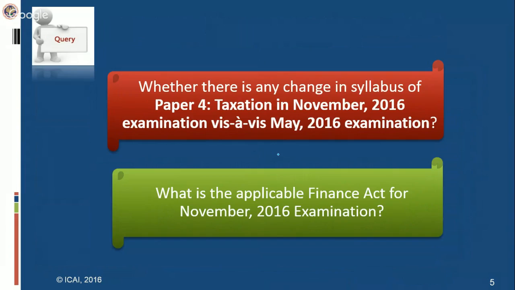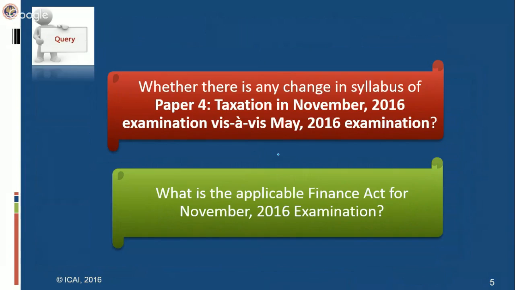Why does this happen? Because the Finance Act of a particular year gets applicable in the next year's 2 attempts. For example, Finance Act 2015 is applicable for the May 2016 examination and November 2016 examination. The Finance Act was passed last year. It became applicable this year in 2 consecutive attempts. While as regards notifications and circulars, whatever notifications and circulars have been issued 6 months prior to your examination become applicable for the relevant examination. Now, for example, the May 16 examination is there.